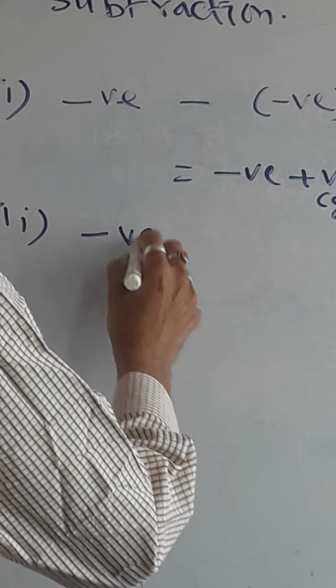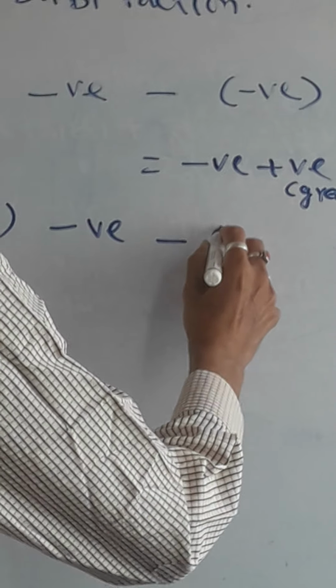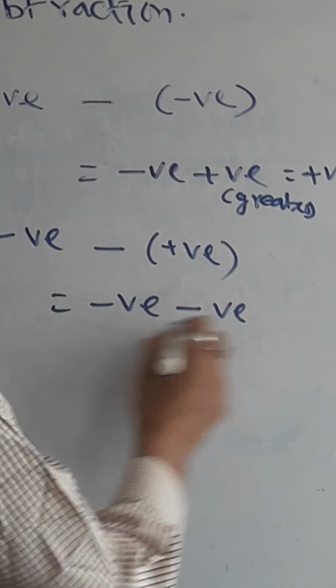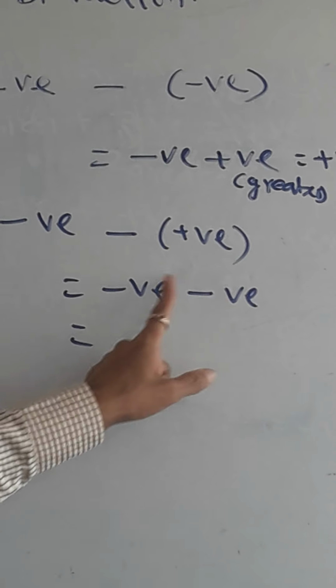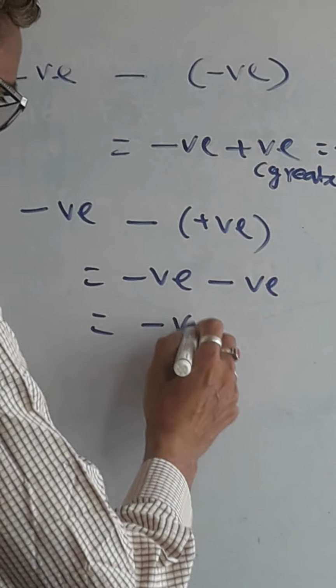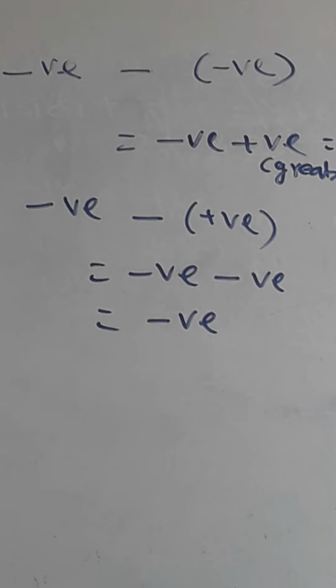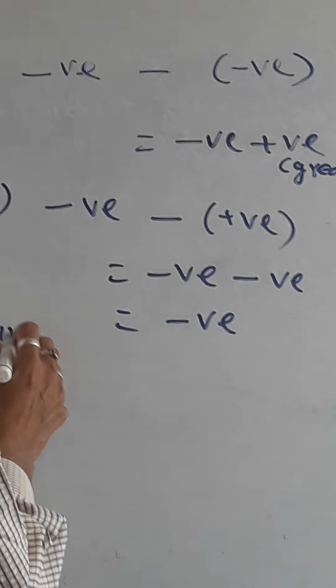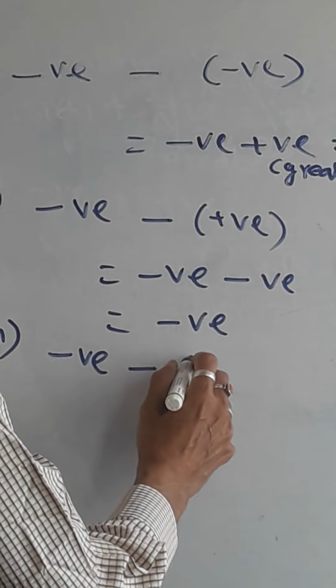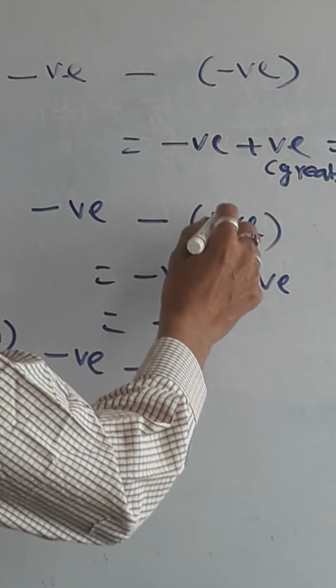Suppose a negative is there that you are subtracting with positive integers. Something is not correct, someone saying it is correct only, then it is wrong only. So the answer will come as negative minus negative, that means both are negative, so it follows rules like addition only. The answer will come as negative only. Next, let us see the third rule, for negative integers you are subtracting with positive. Positive I already said.